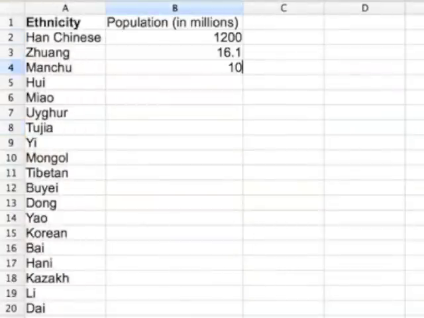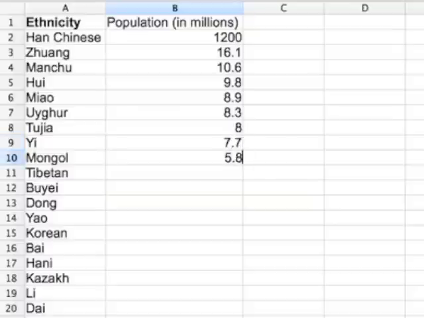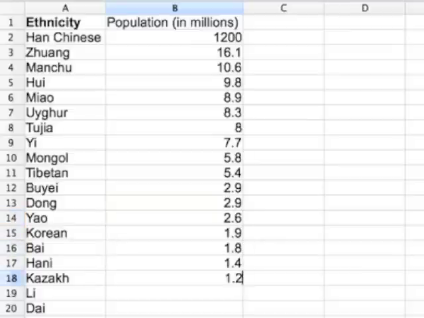The most populous ethnic group is that of the Han Chinese, which is about 91.5% of the total population. The remainder of the population is a very small fraction in comparison. The large difference is easiest seen on a pie chart.